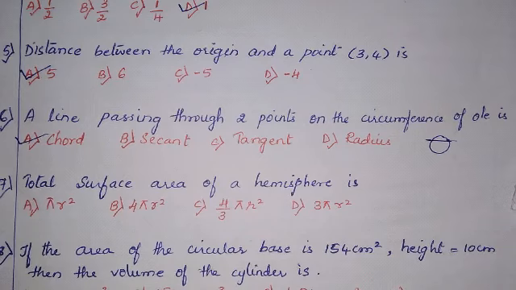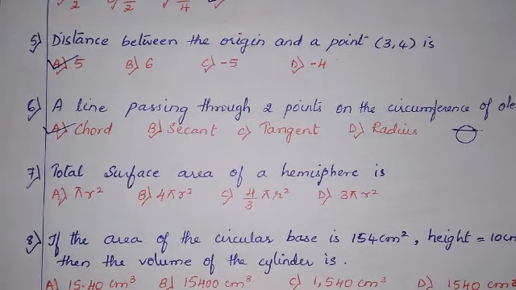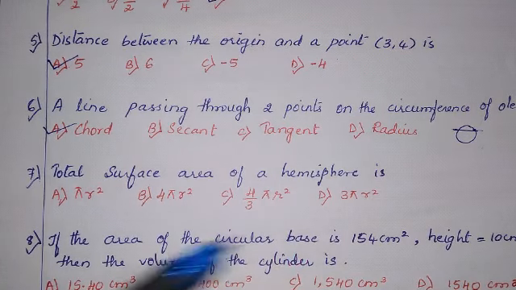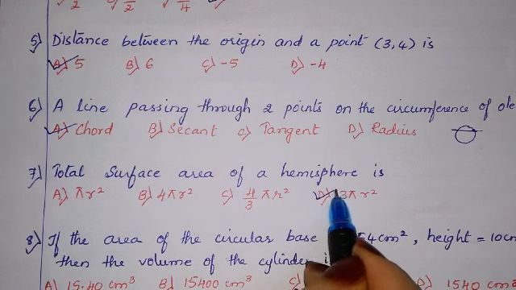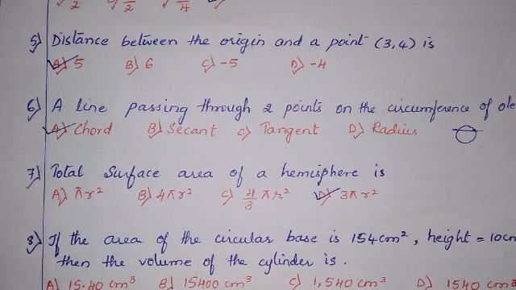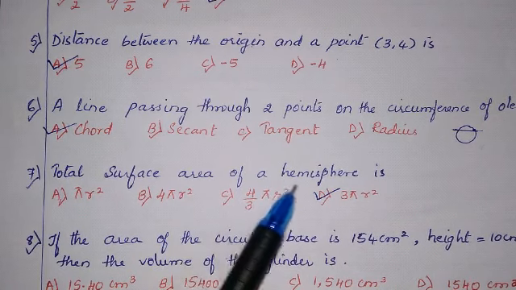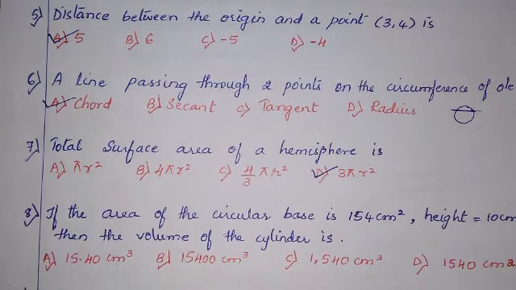Let us see the next question. Question number 7. Total surface area of hemisphere is 3 pi r square. The correct option is 3 pi r square. You should learn all these formulas by heart. These will be sure questions in the examination. Total surface area of hemisphere is 3 pi r square.